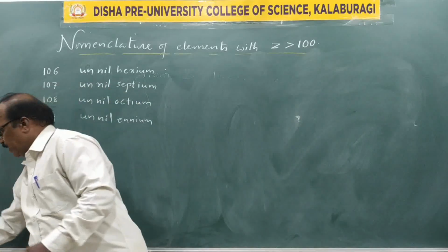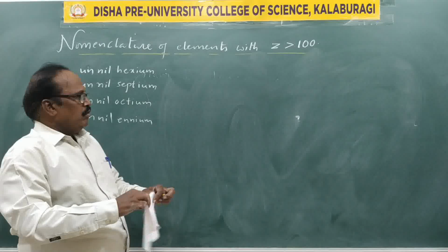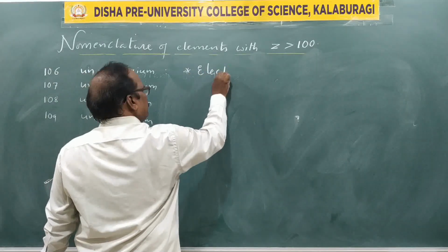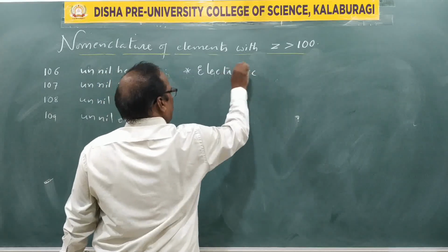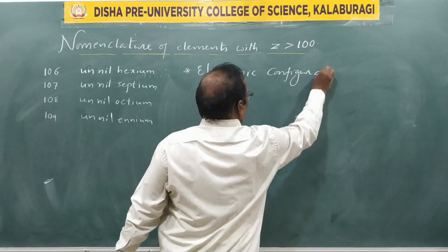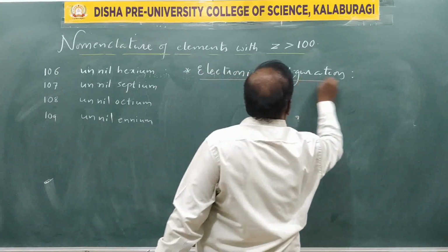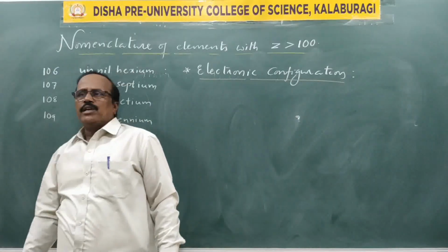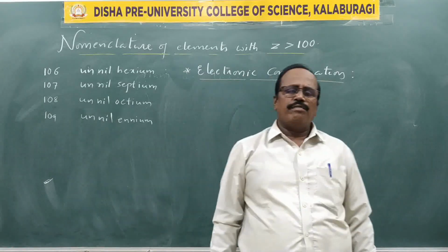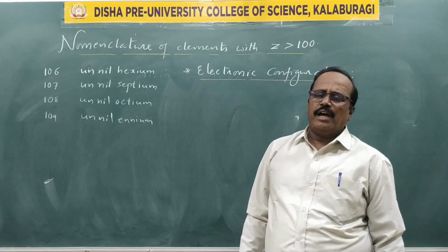Heading is electronic configuration. Now the next heading we write: electronic configuration. The simple meaning of electronic configuration is that the distribution of electrons into various orbitals of an atom is known